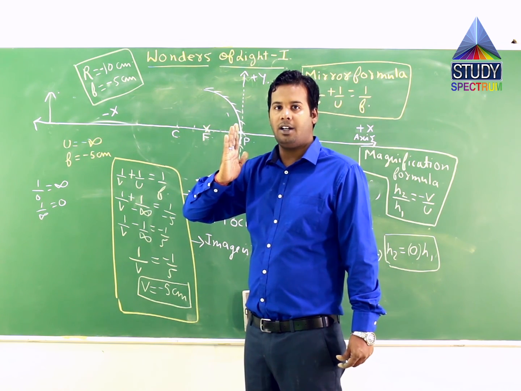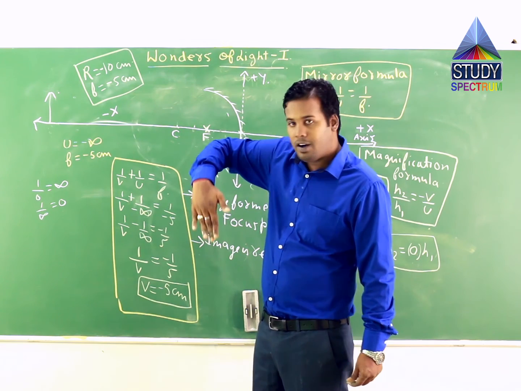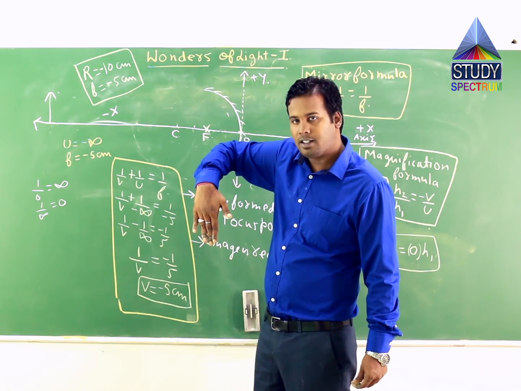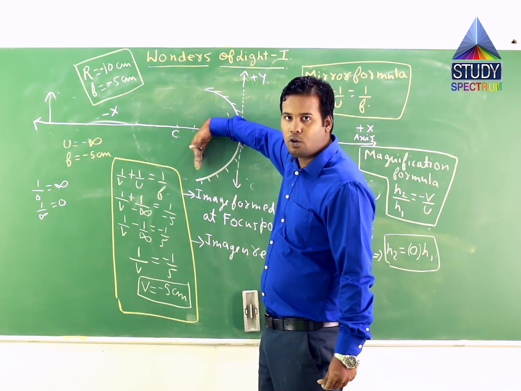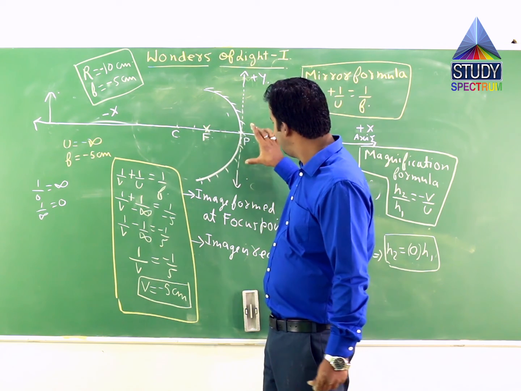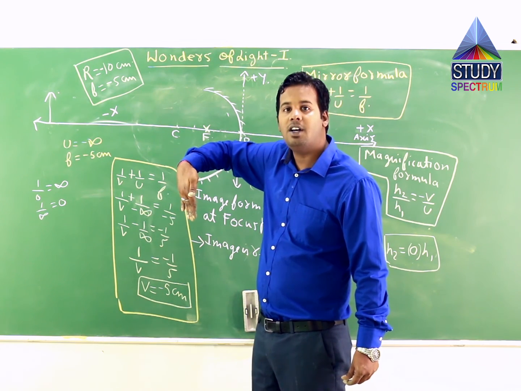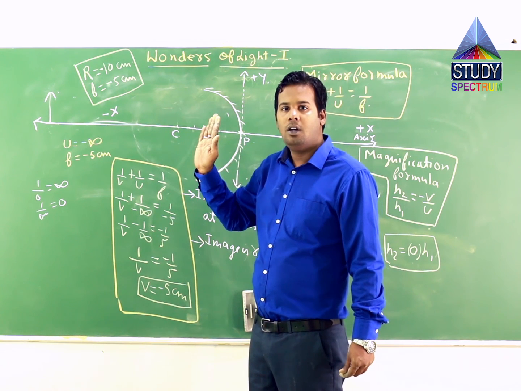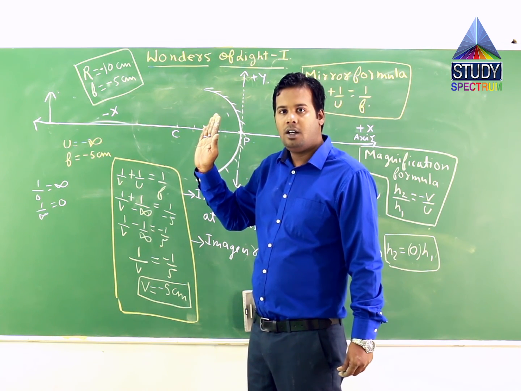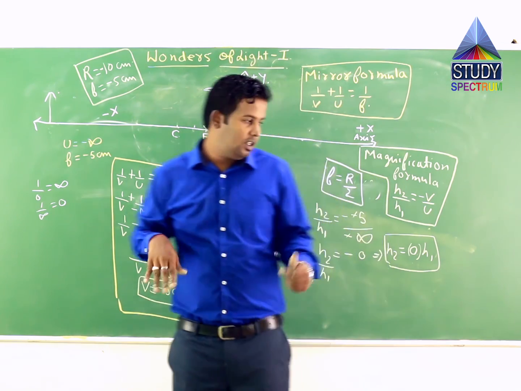But suppose it comes out inverted, I mean if it comes out on negative y-axis, like this, or its value comes out to be negative, then the image is inverted. Erect image means the height of image should come positive. Inverted means the height of image should come negative. We will see in the other case.